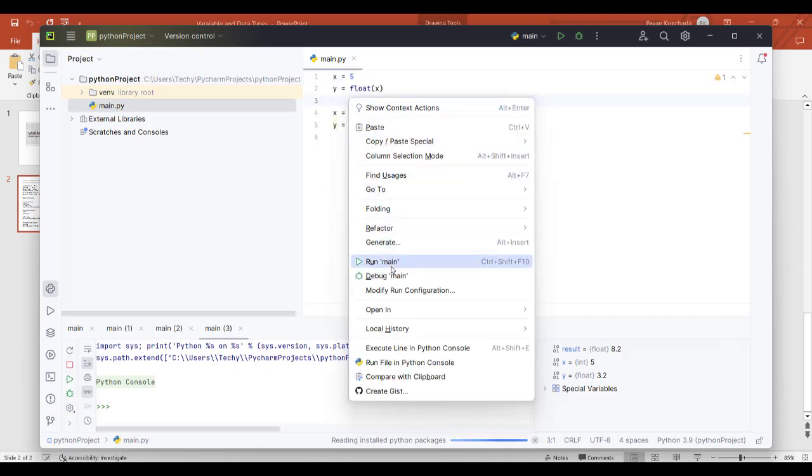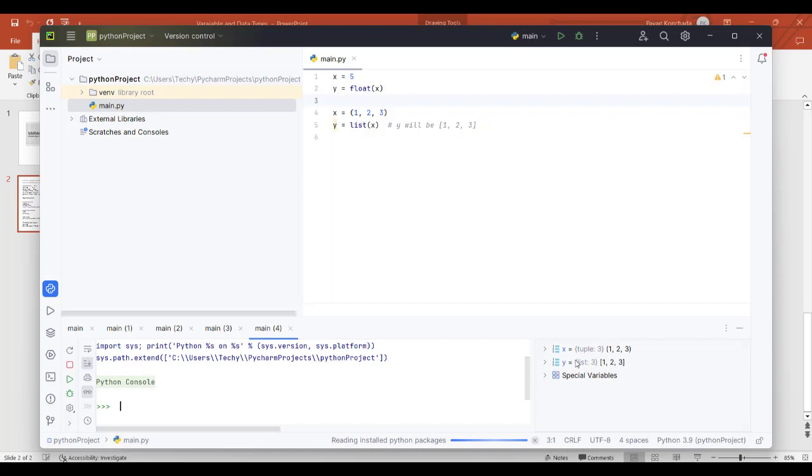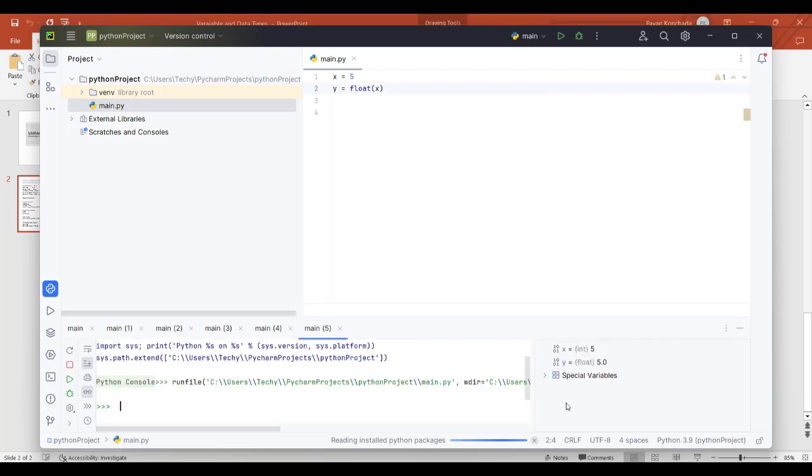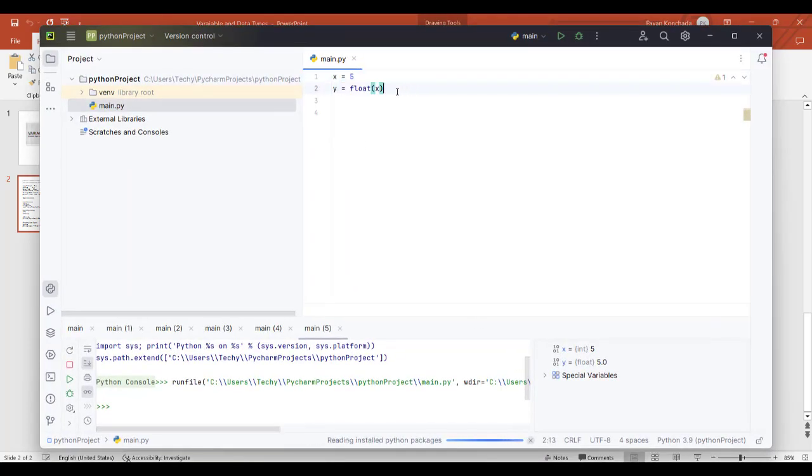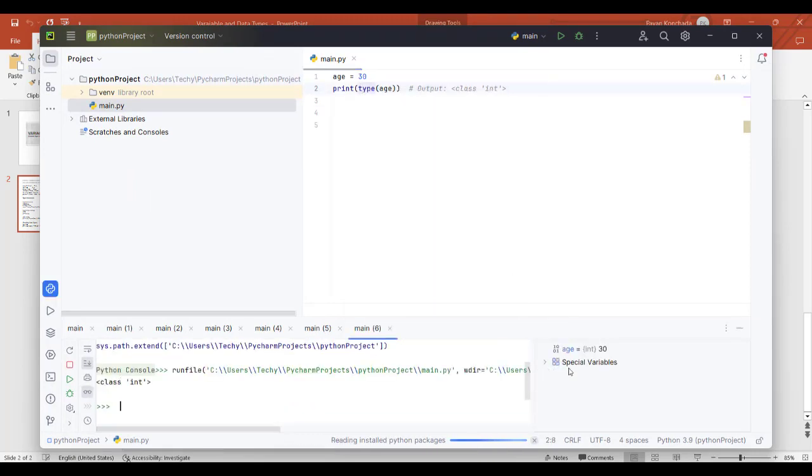You can just go and run main. Now you can see x is a tuple and y, what you are getting, is a list, right? Similarly, if you remove this and I run this, now y is a float, and the initial x is an integer. By assigning this with float of x, it is converted into a float. And this also you can check, how you can convert this. You can just go here and run it.